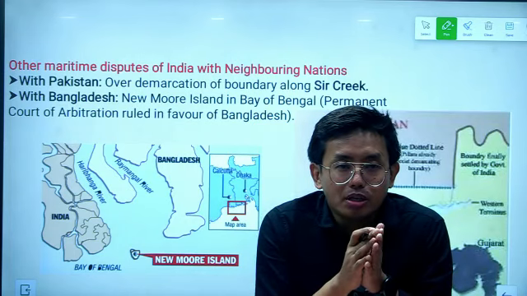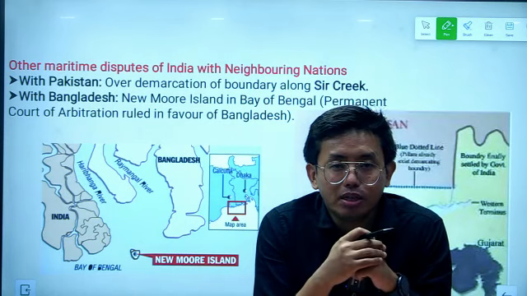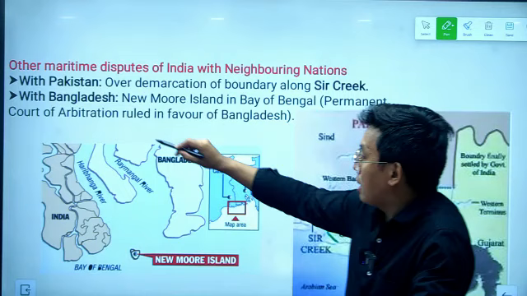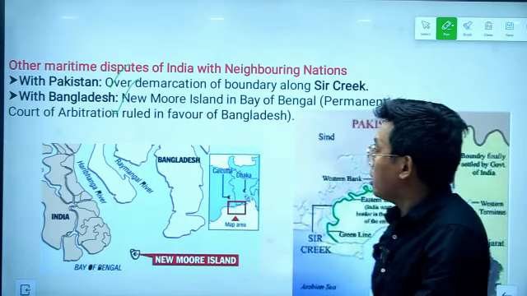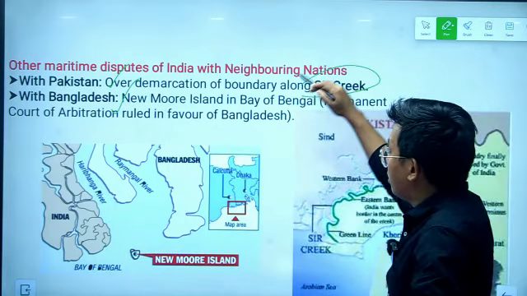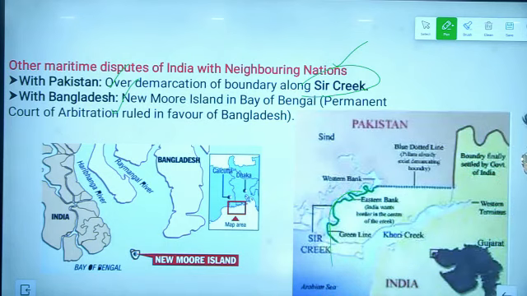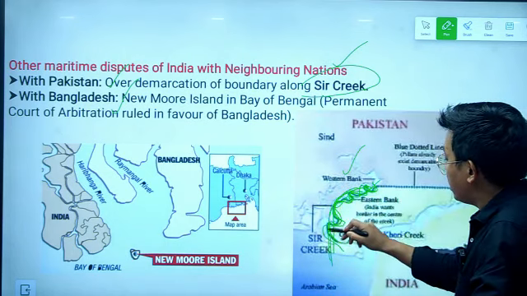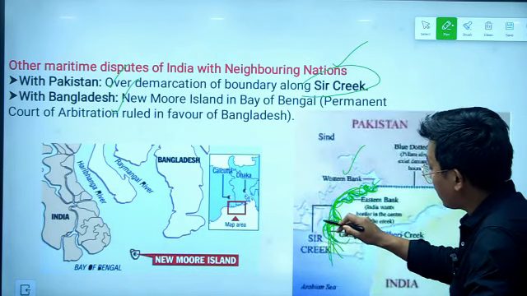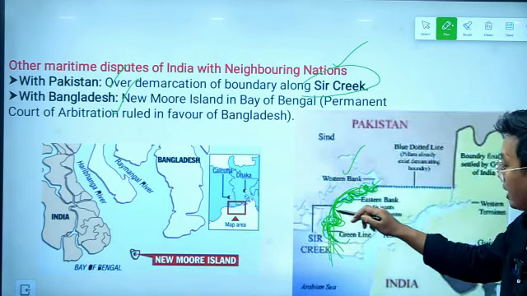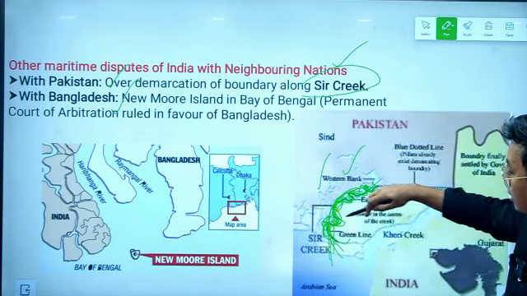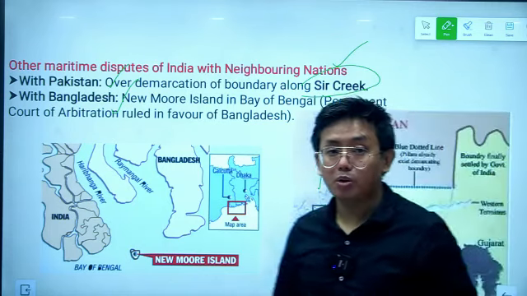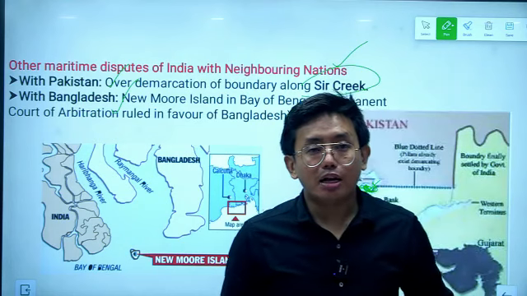And the most prominent maritime disputes between India and neighboring countries are with Pakistan and Bangladesh. With Pakistan, there is a dispute of demarcation in the Sir Creek region. In this Sir Creek region there are many demarcated zones, and many demarcated islands. These small islands are claimed by both countries, India and Pakistan. So Sir Creek is basically the boundary dispute between India and Pakistan.